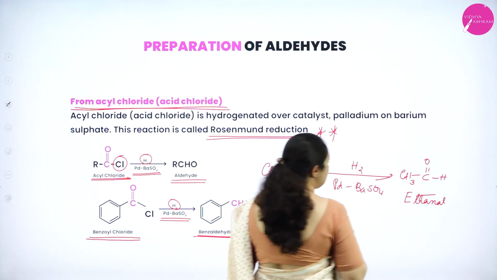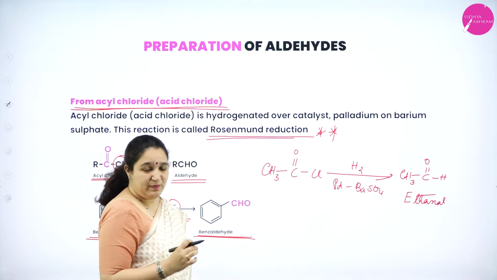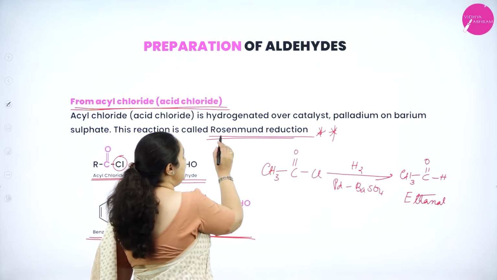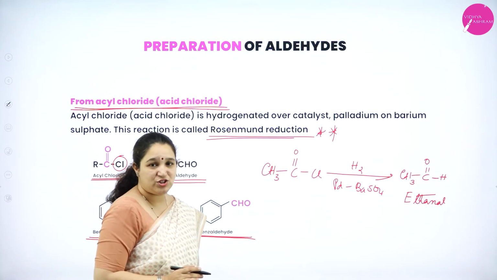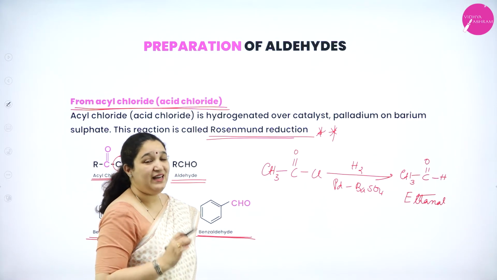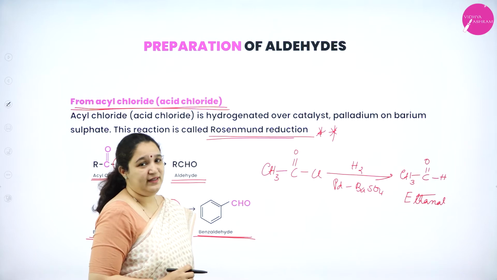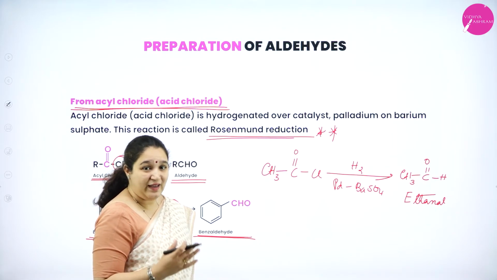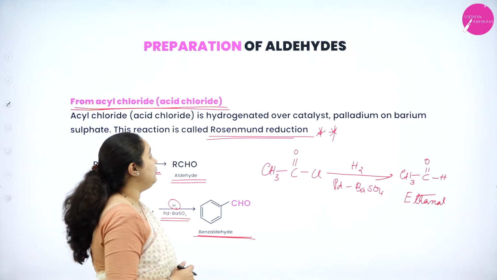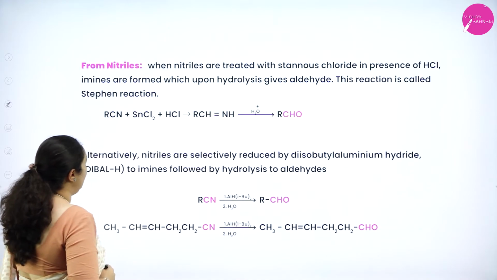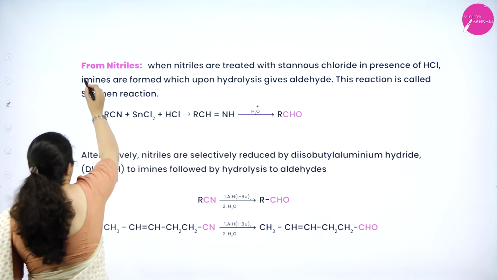Okay. So this method of preparation of aldehyde is called Rosenmund reduction. It's a very, very important reaction. I hope you have understood. We'll go to the next one, that is from nitriles.